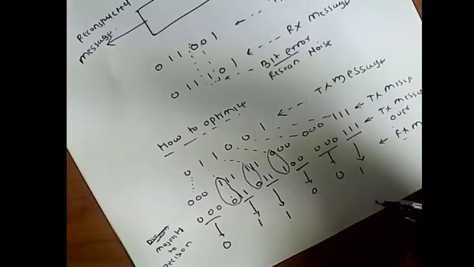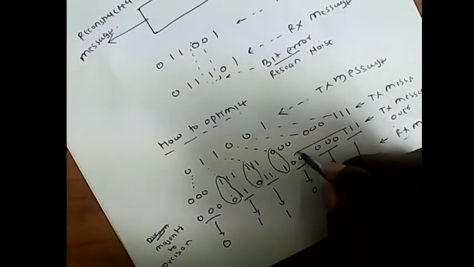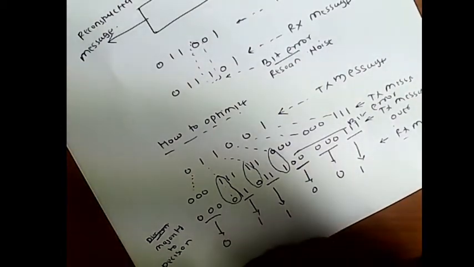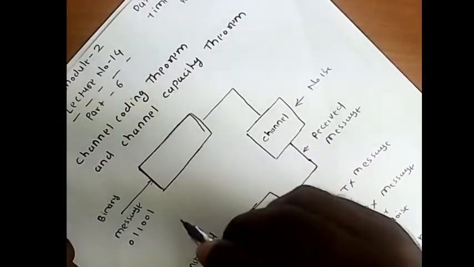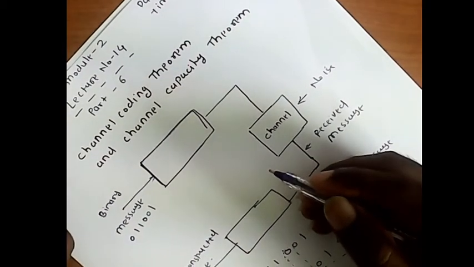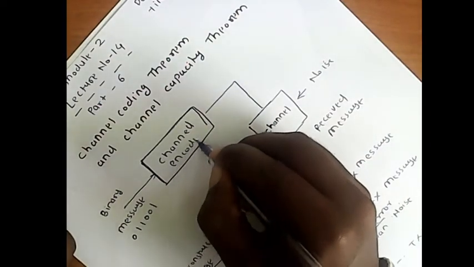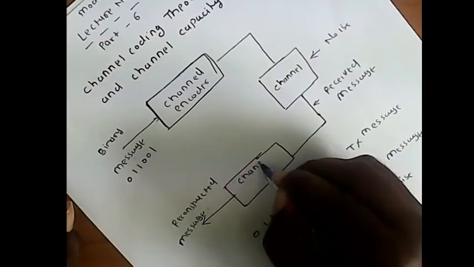So how do we avoid the error? Here the bit error will occur, so how will this bit error be removed? We add extra bits. This method is called channel coding. Adding extra bits in the channel is called channel coding. This is done at the transmitter side by the channel encoder, and at the receiver side, to reconstruct the original format, by the channel decoder.